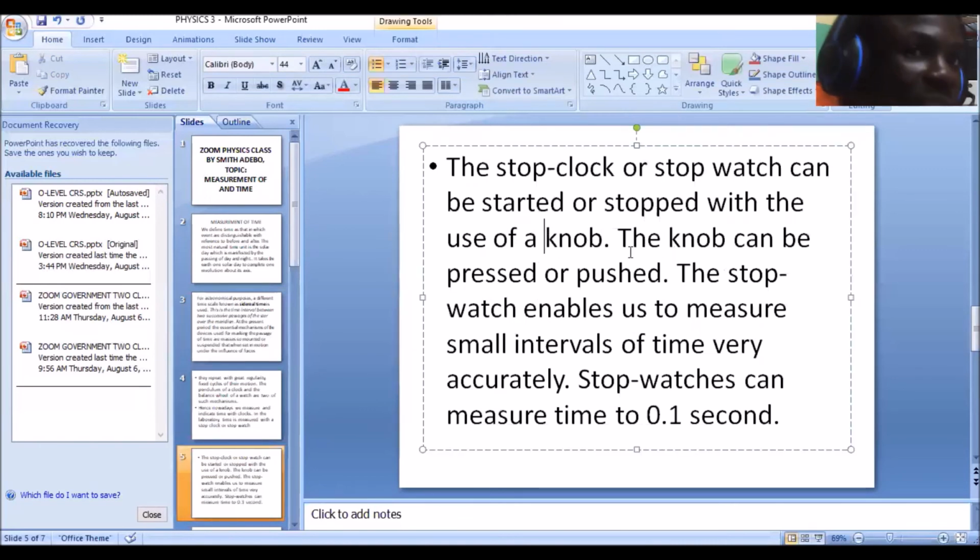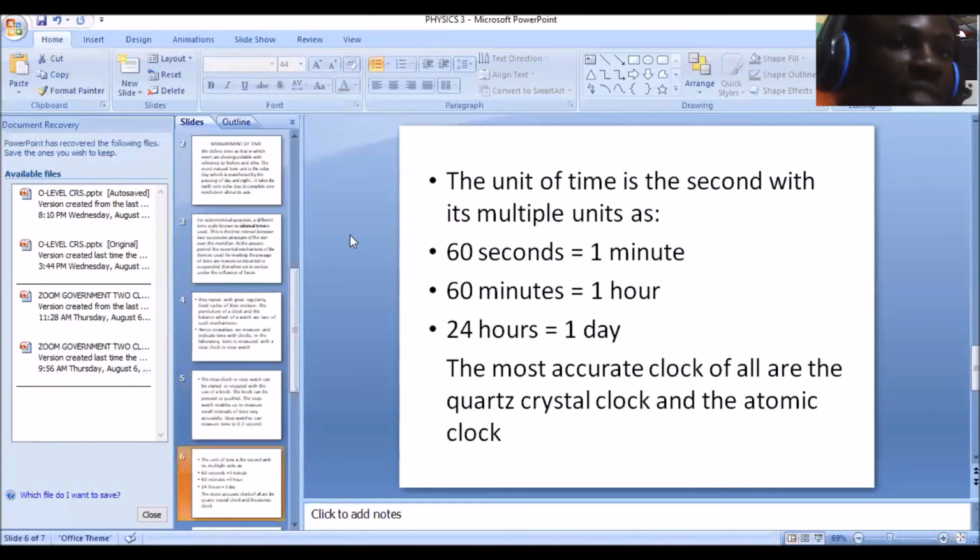I will always repeat, please take note of these salient points. These are where questions are being drafted from. Now the stopwatch enables us to measure small intervals of time with very great accuracy. And I said the reading accuracy of a stopwatch is 0.1 second. Please take notes. Please, I'm begging you to take notes.